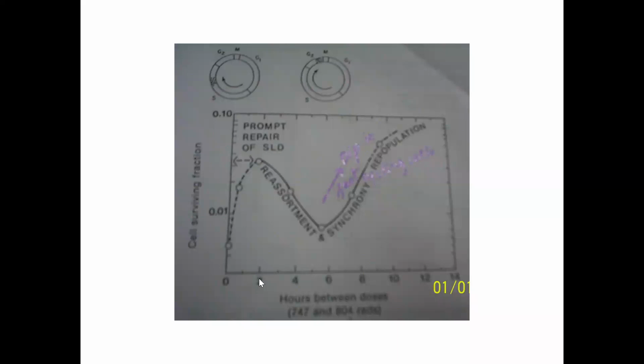Now see, between the hours between doses, in this graph, you will see because of the repair, the survival fraction is increasing. Because of reassortment or redistribution to the radiosensitive phases of the cell cycle, cell fraction again decreases. Again, because of repopulation, it is increasing. Okay.